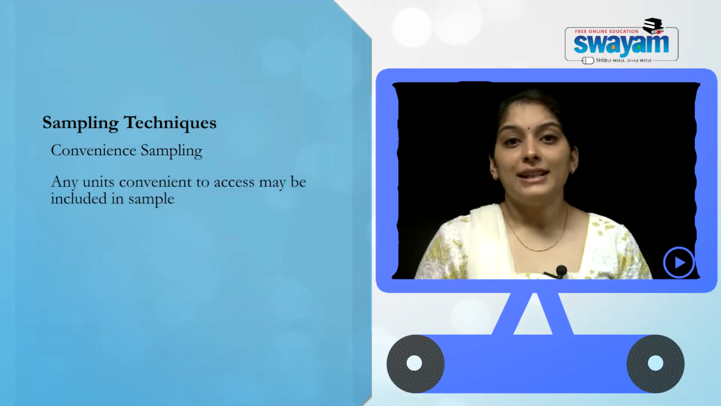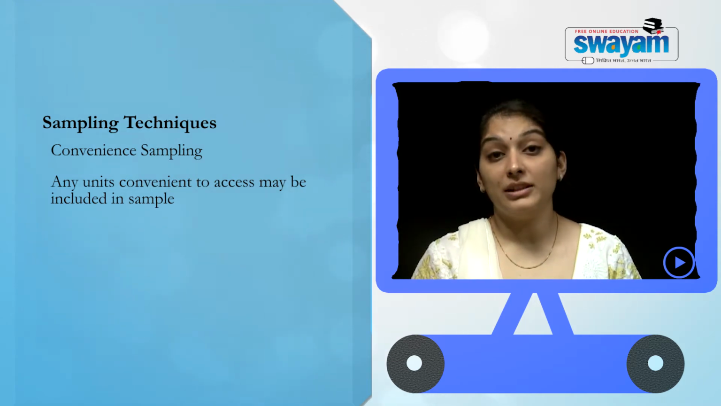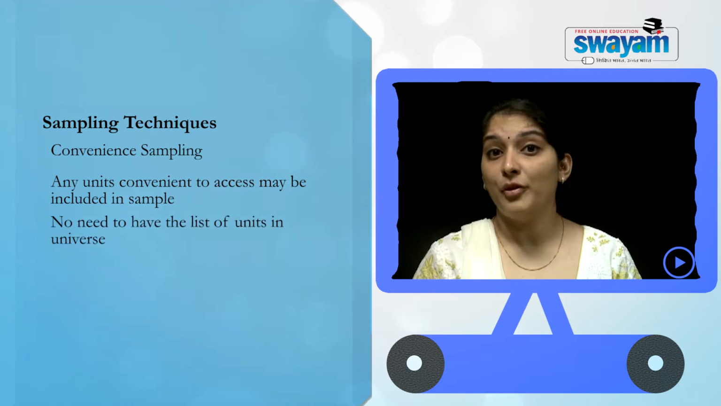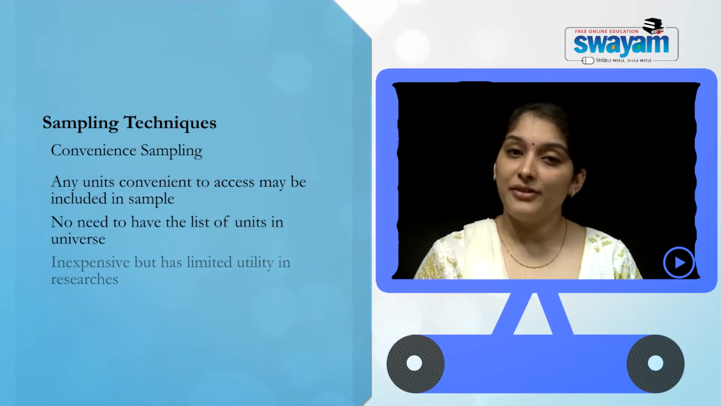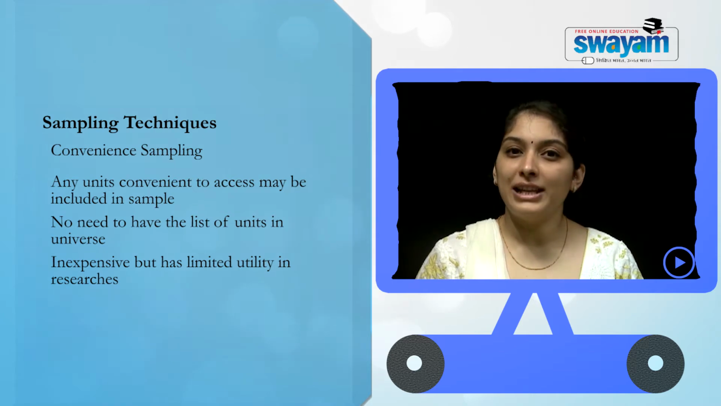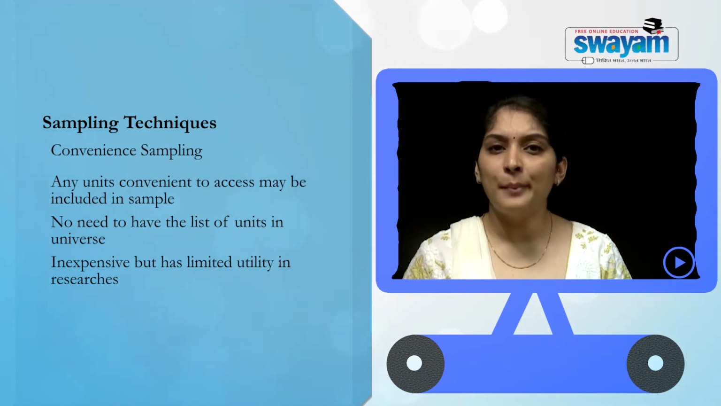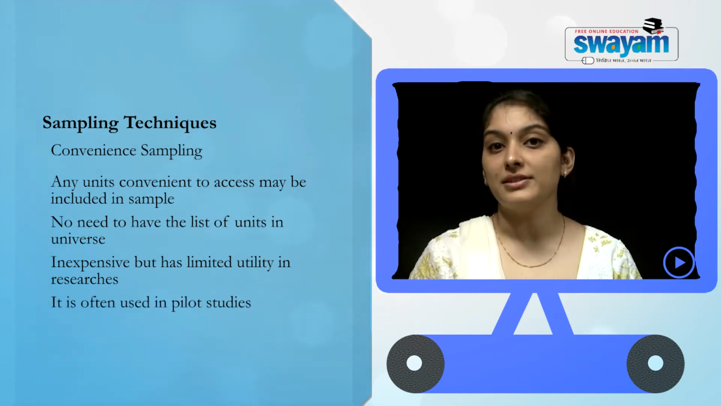Now, all the units that are convenient to access may be included in the sample, but one advantage of this sampling is that there is no need to have a prior list of all the units in the universe. It is a very inexpensive method which makes it very popular among the researchers. However, convenience sampling cannot be used in empirical researches, it could be used in qualitative researches.